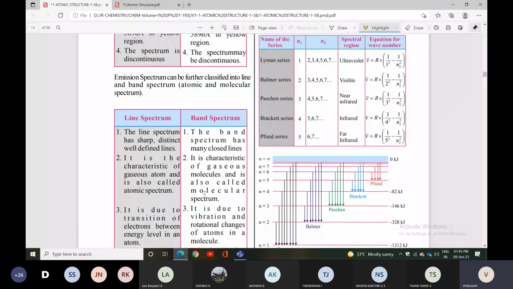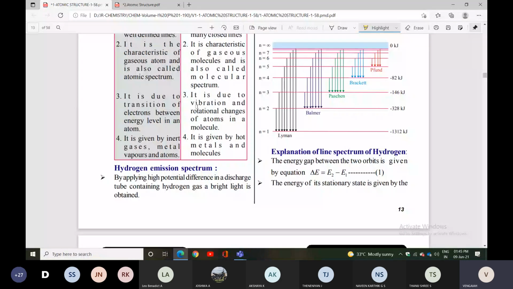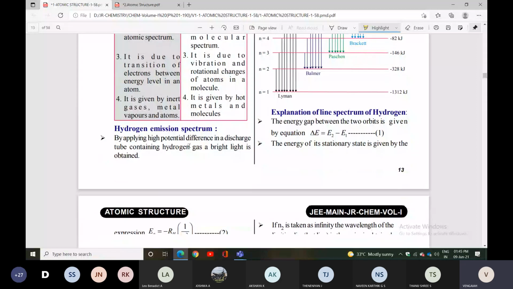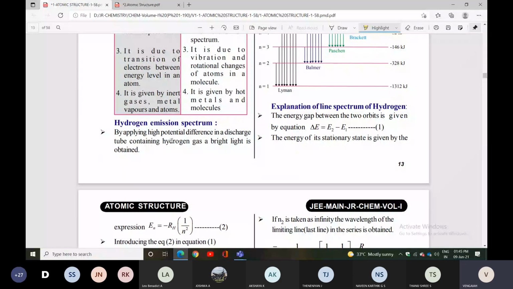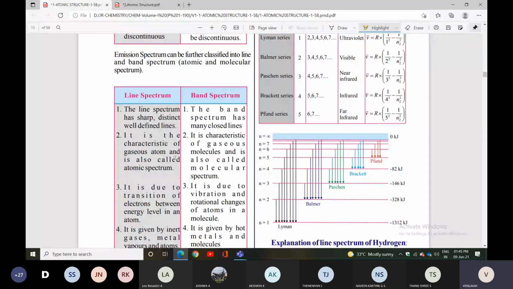We discussed all these things in the last class. Today's class we will discuss the hydrogen emission spectrum.